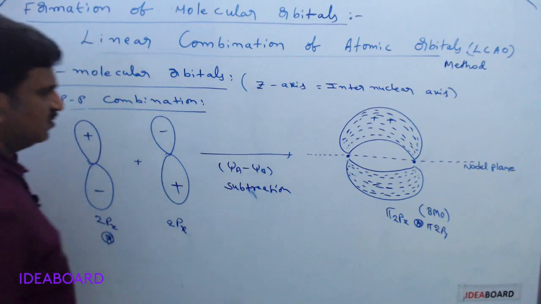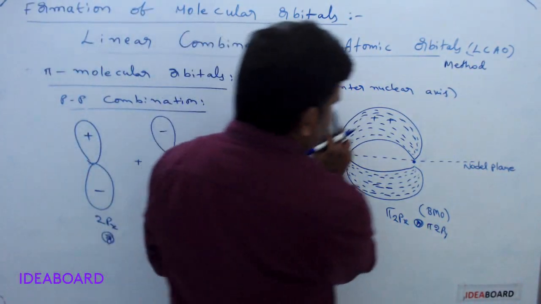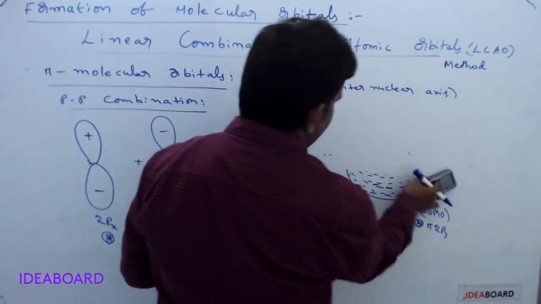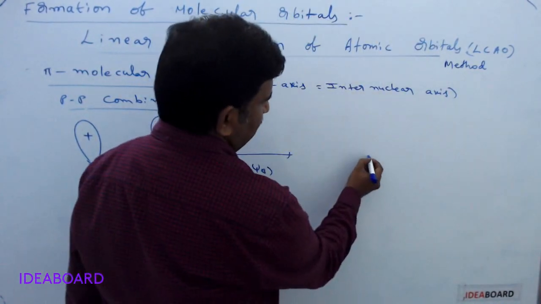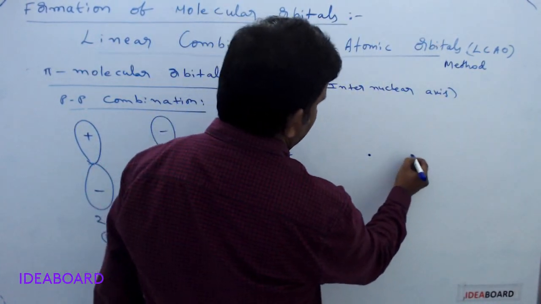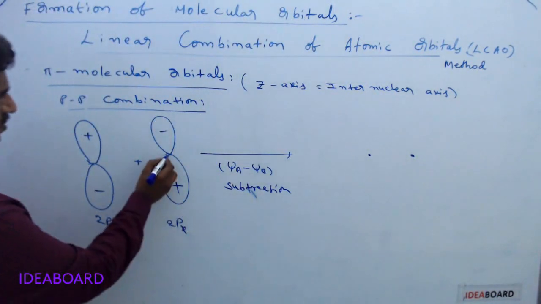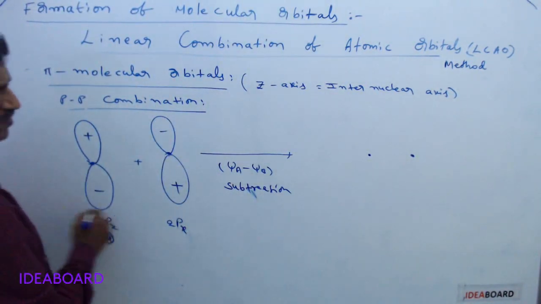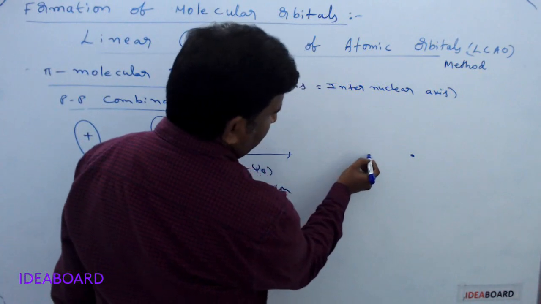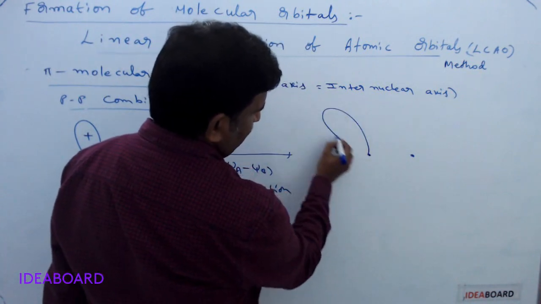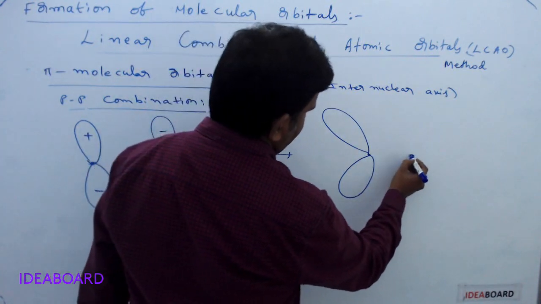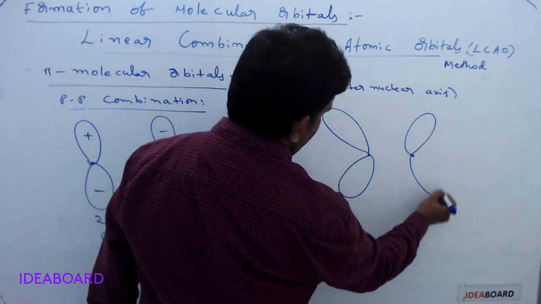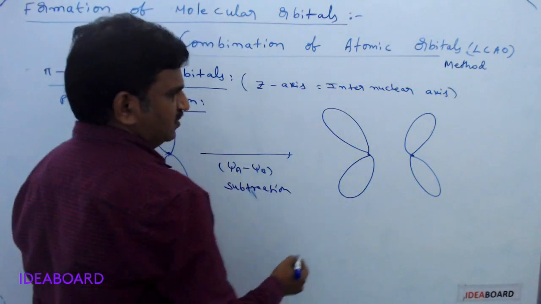by the subtraction, we are getting what type of molecular orbital? The shape of that orbital is different. Here this is the nucleus and this is the nucleus, and the orbital is present like this.